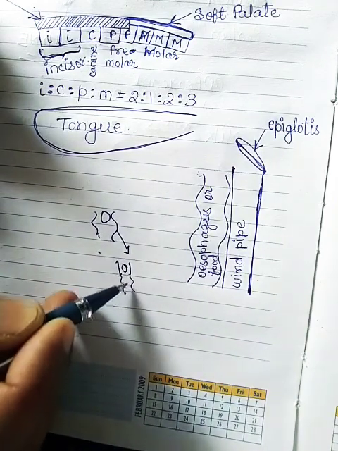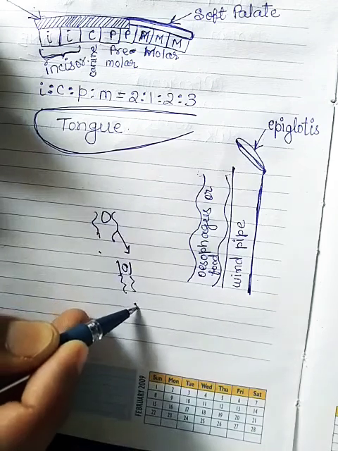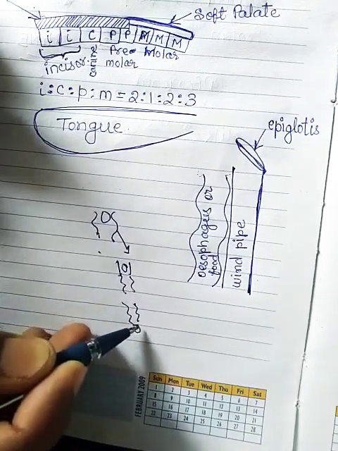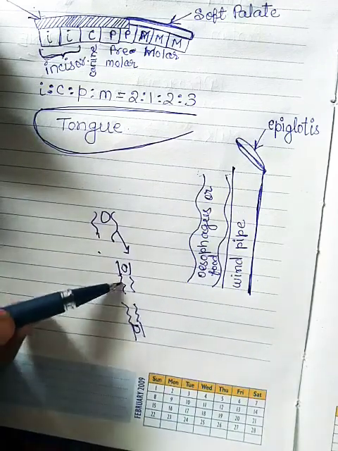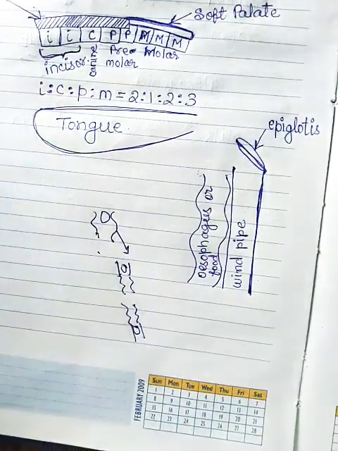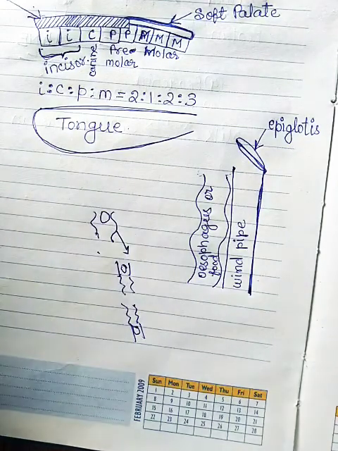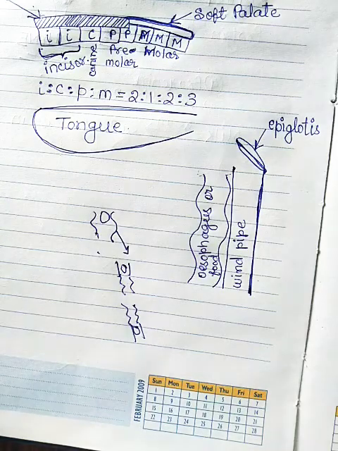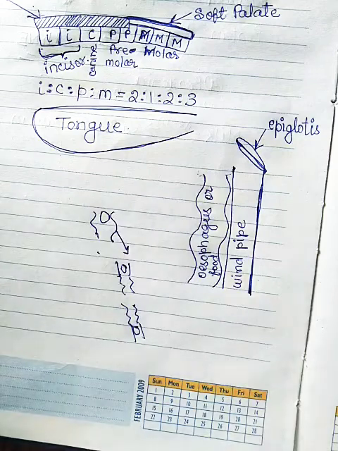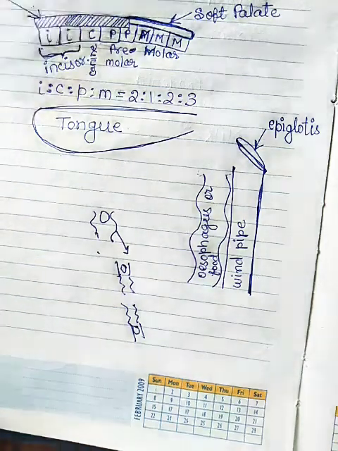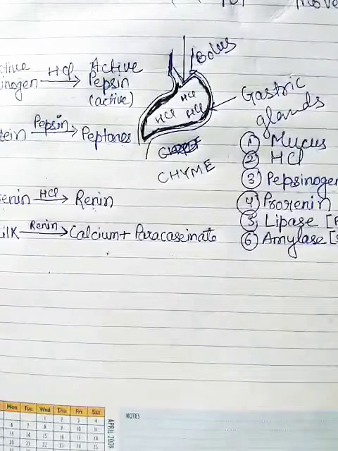Now when the food reaches the lower structure, the upper structure again becomes collapsed and the lower structure becomes straight. So this is the rhythmic movement of the oesophagus done one by one. This rhythmic movement is known as peristaltic movement. Fine. So the bolus, by peristaltic movement in the oesophagus, reaches the stomach. There is no digestion in the oesophagus.